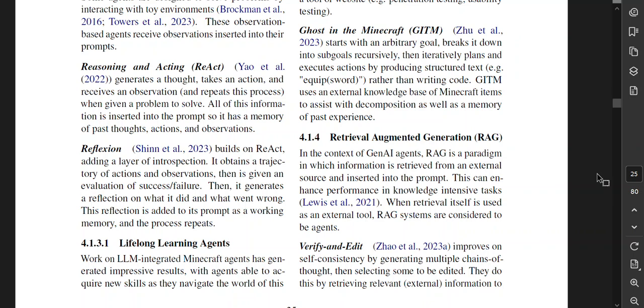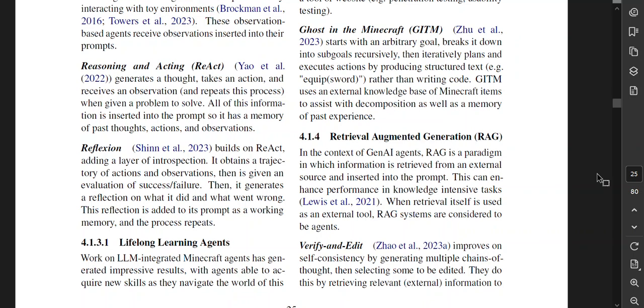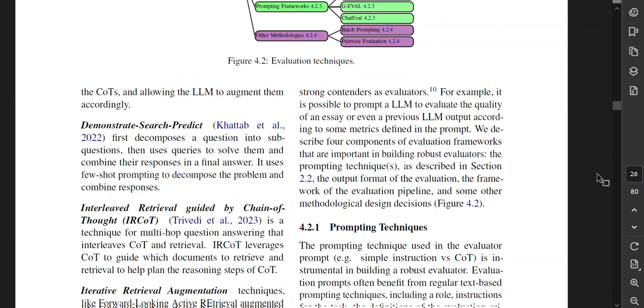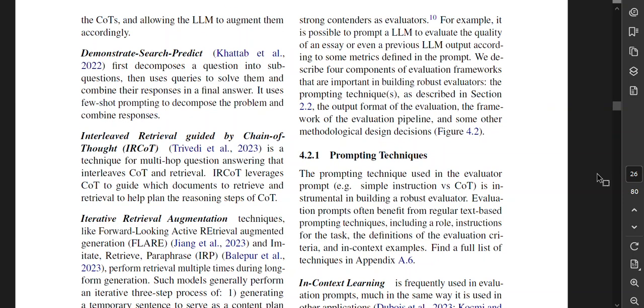When retrieval itself is used as an external tool, RAG systems are considered to be agents. Verify and edit improves on self-consistency by generating multiple chains of thought and then selecting some to be edited. They do this by retrieving relevant external information to the chain of thoughts and then allowing the large language model to augment them accordingly. Demonstrate, search, predict first decomposes a question into sub-questions and then uses queries to solve them and then combines their responses in a final answer. It uses few-shot prompting, which we already saw, to decompose the problem and combine responses.